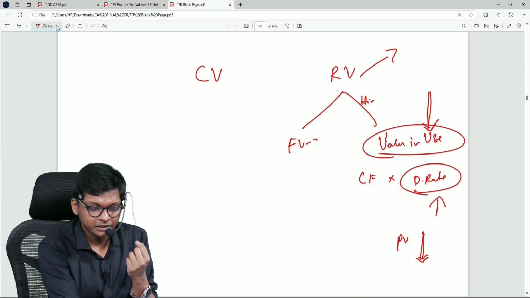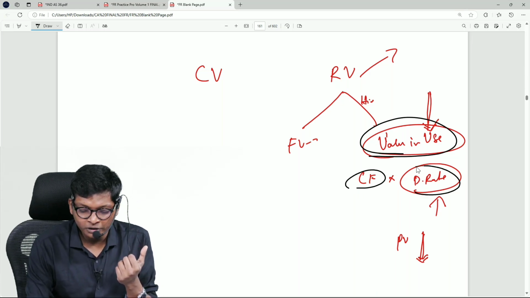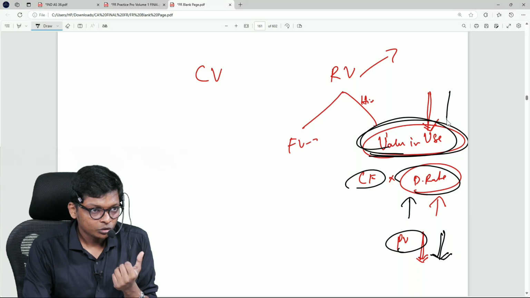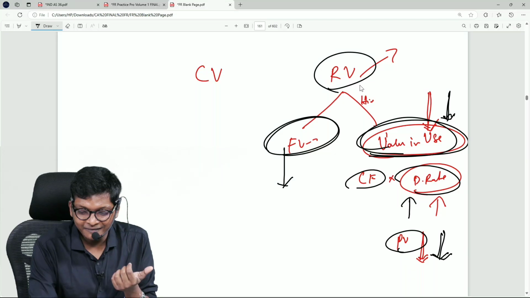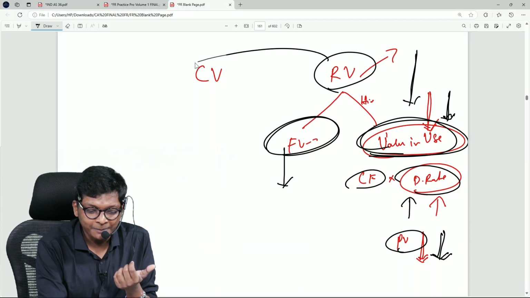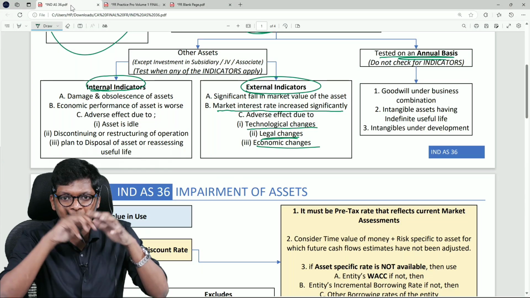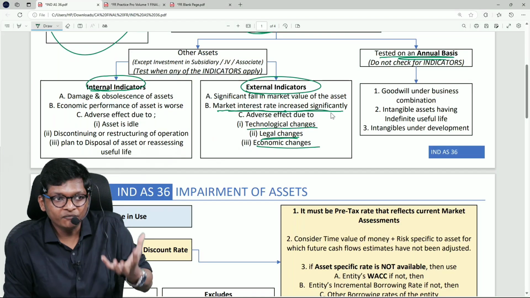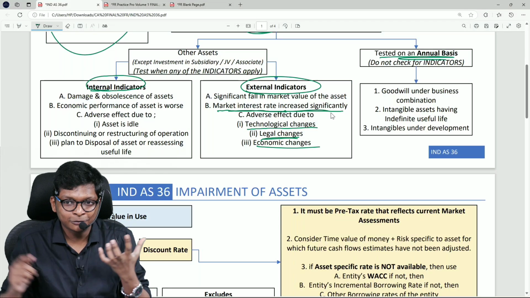I will again repeat. See, value in use is depending upon cash flow into discount rate. If discount rate increases, present value will drop. If present value drops, value in use will drop. If value in use drops, assuming fair value less cost to sell is also lesser, then recoverable value also will drop. If recoverable value drops, it may lead to impairment loss. So that means discount rate is nothing but culmination of multiple market interest rates. So if market interest rates suddenly increase, inflation goes up, check for impairment. Are you following? What a beautiful point. Are you understanding, guys? Look at the connect.